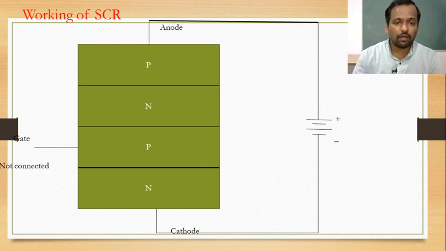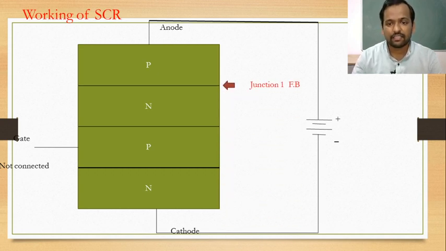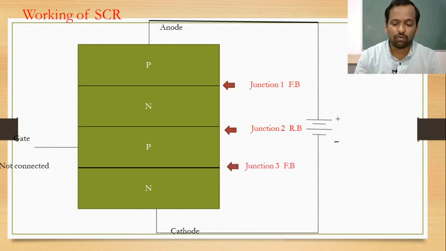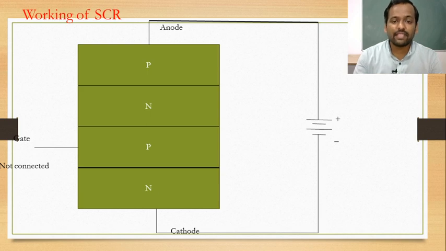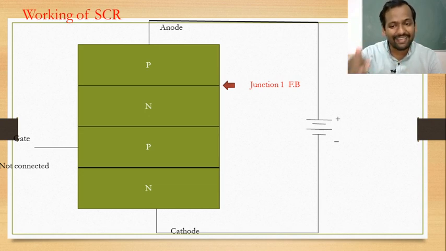Now, in this condition, we check the status of the 3 junctions, that is junction 1, junction 2 and junction 3. These 3 junctions may be forward biased or reverse biased. A junction is said to be forward biased when the p type is connected to positive and the n type to negative. If the n type is connected to positive and the p type to negative, then the junction is said to be in reverse bias.